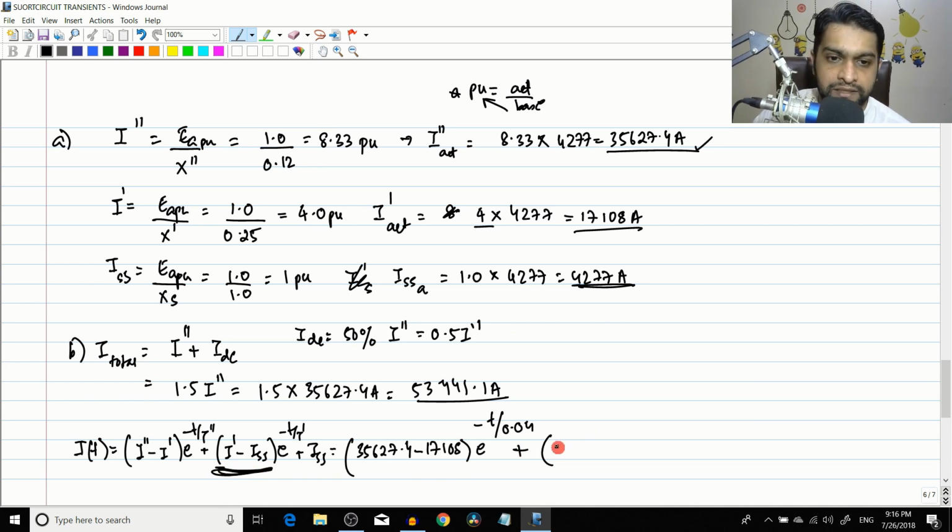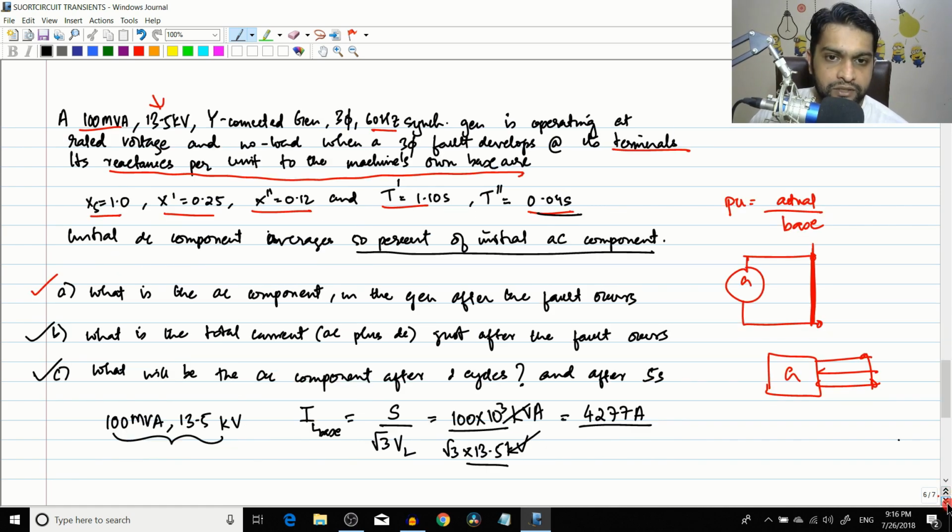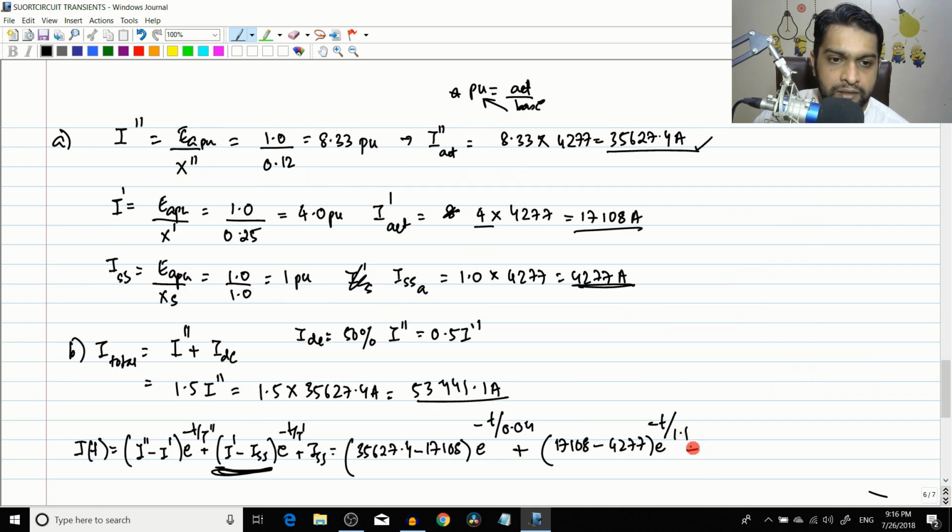So that is I dash 17108 minus ISS, so 4277 into e power minus t divided by, I think t dash is 1.1 seconds. Yeah, so t dash is 1.1 seconds, plus 4277. So this is the time based equation.